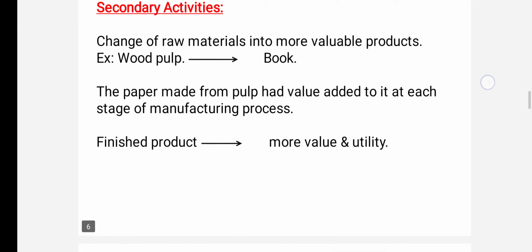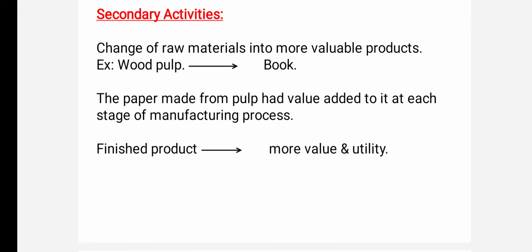So the paper made from the pulp has more value. Okay, so more value is added at each stage of the manufacturing process. For example, paper is costlier than the wood pulp, but a book is much costlier than the paper. Likewise. Okay, children. So in this way, the finished products have more value and utility than the raw materials they are made from. Okay.